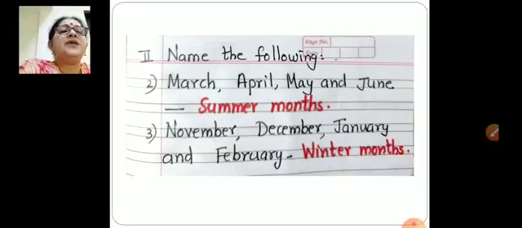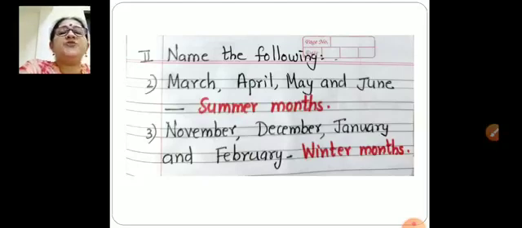March, April, May and June are what? March, April, May and June are summer months. November, December, January and February are winter months. You have to write the answer. Summer months, March, April, May and June, put a dash, summer months.